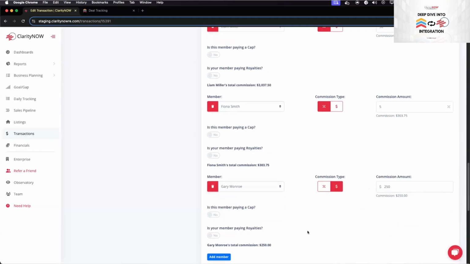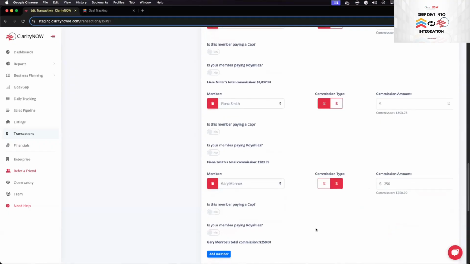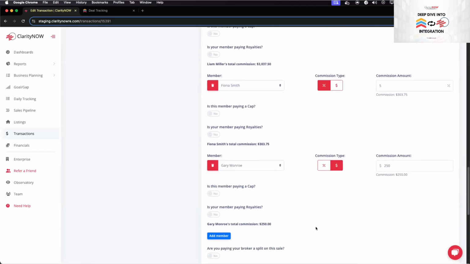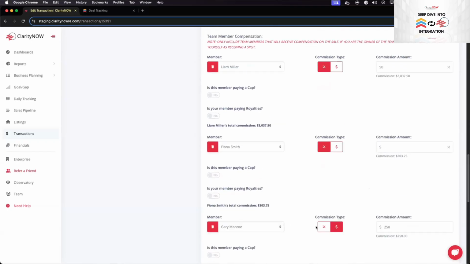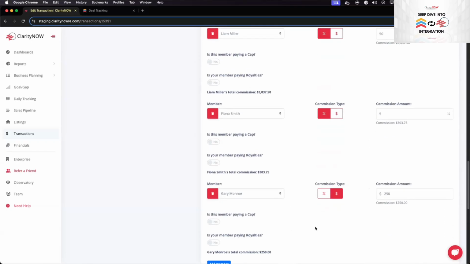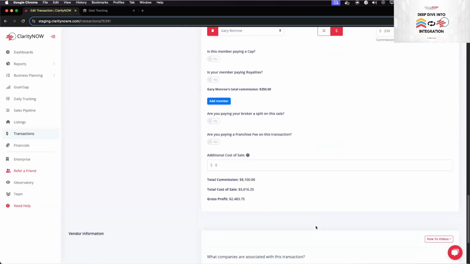One of the cool things about Claritynow is you can really manipulate the commission data however you need to, whether it's a percentage amount or a flat fee. As you scroll down here, I can see that my total commission is $8,100. My cost of sale, which is my referral fee and all of my agent splits above, is $56.16, and the gross profit for the company is $24.83. Now, Fub obviously doesn't keep track of all the commission splits and all the different details, which is why people use Claritynow, because of the detailed information.